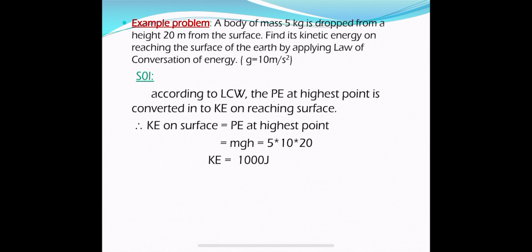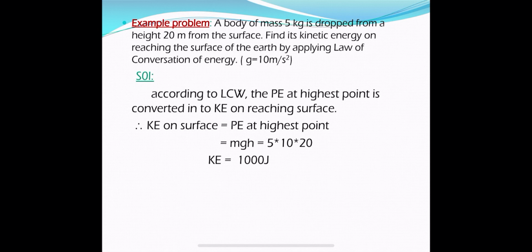So now we have to find the kinetic energy of the body on reaching earth. On reaching earth means the height becomes 0 and the velocity becomes maximum. We have to find it by applying the law of conservation of energy only. So what is the law of conservation of energy? In case of a freely falling body, the potential energy at the highest point is completely converted into kinetic energy at the lowest point.